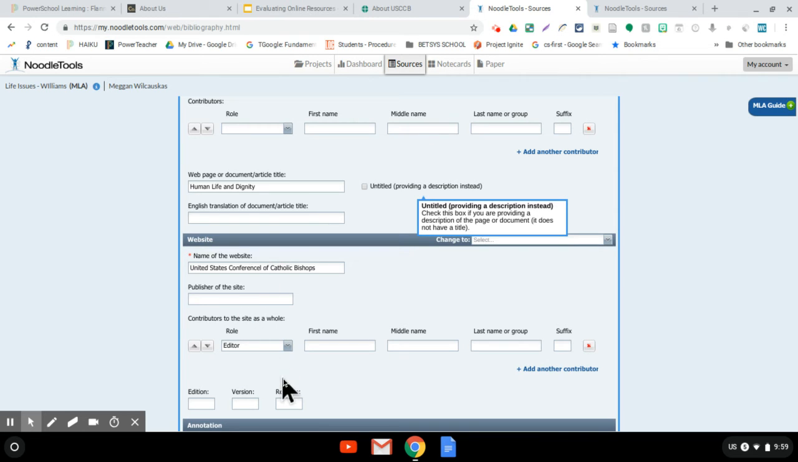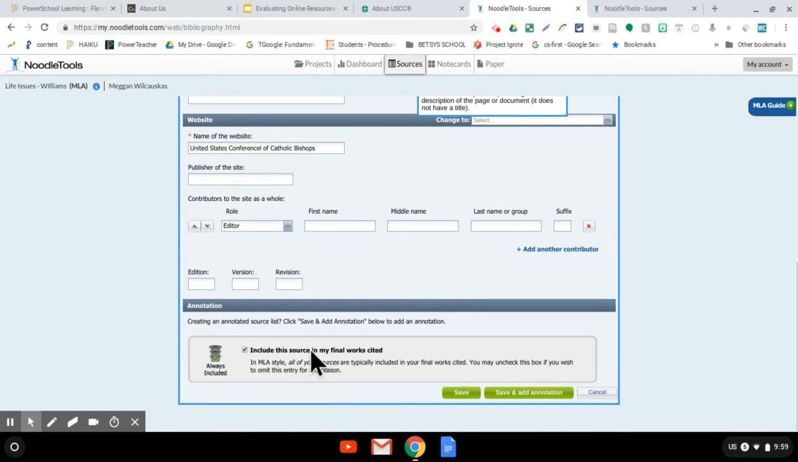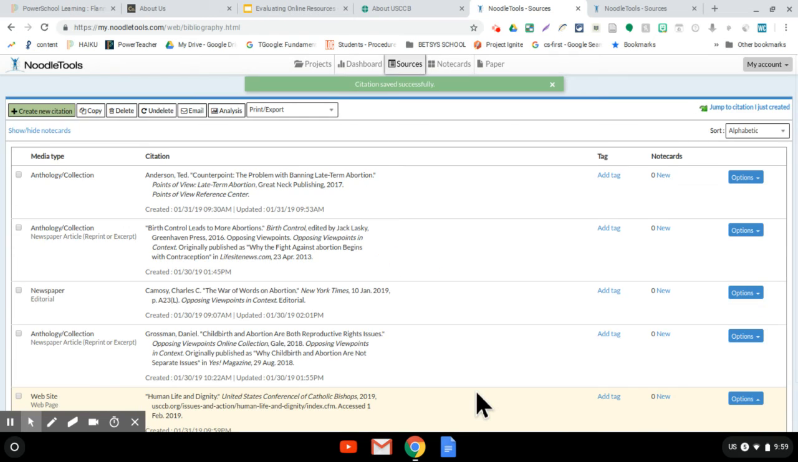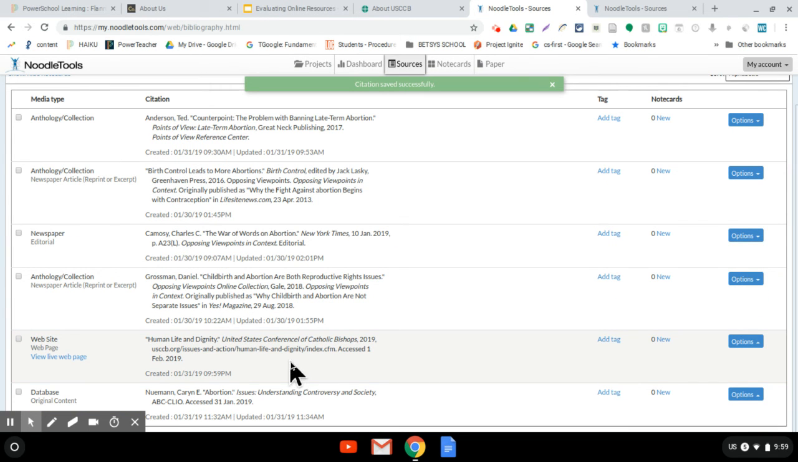If you have an editor identified, great. If not, you move on. Citing websites is usually pretty short and sweet. And I'll show you what it looks like when it pops up. There it is. So there's your article title.